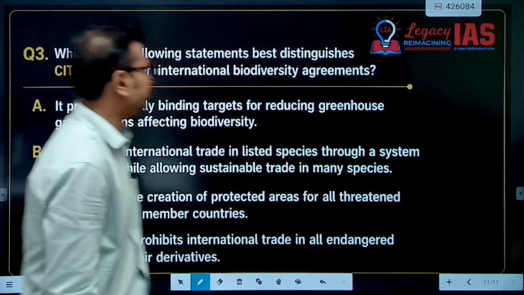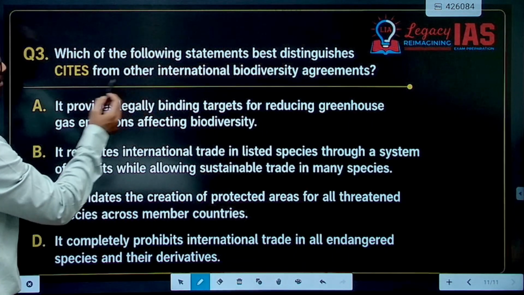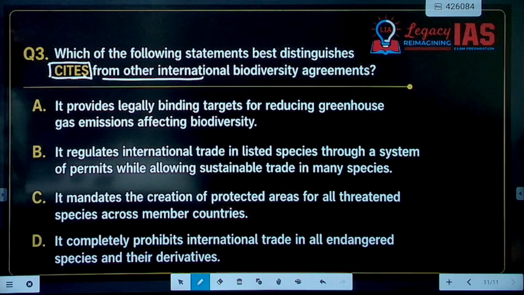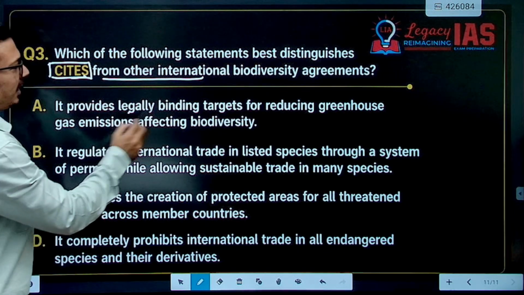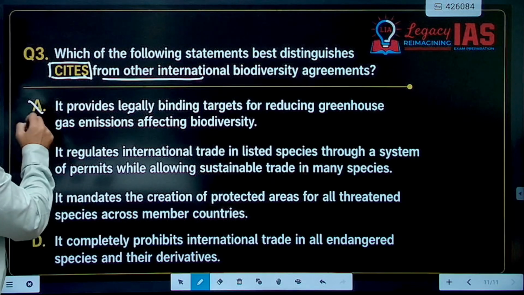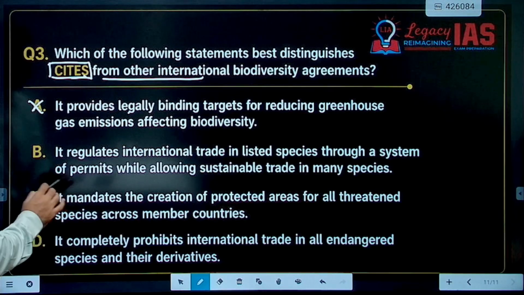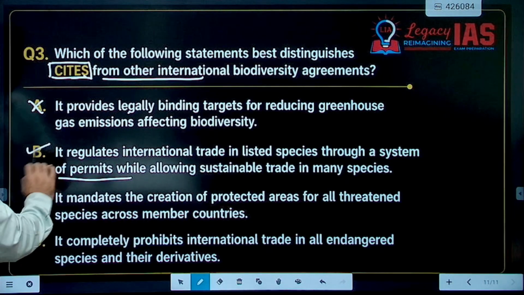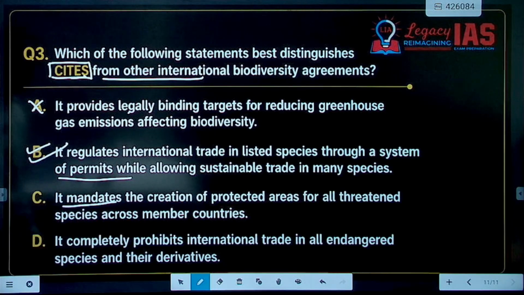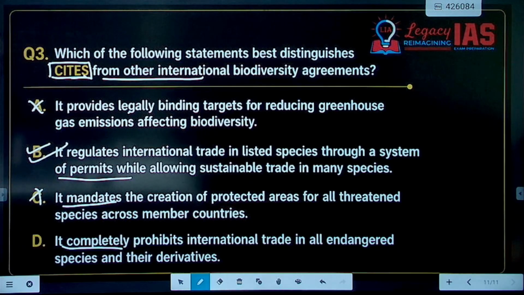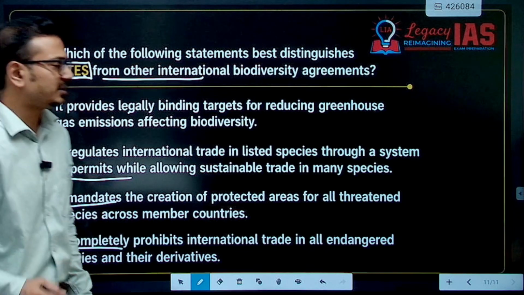And the last question is a very simple question. Which of the following statements best distinguishes CITES, the Washington Convention, from other international biodiversity agreements? It provides legally binding targets for reducing greenhouse gas emissions. It is not related to greenhouse gas. It regulates international trade in listed species through a system of permits while allowing sustainable trade. This is correct. It mandates the creation of protected areas. No, it is incorrect. It completely prohibits international trade in all endangered species and their derivatives. It does not completely prohibit, right? So B is the correct answer.